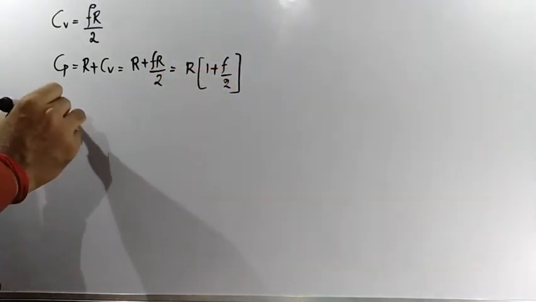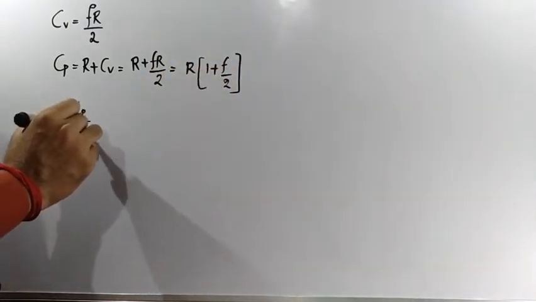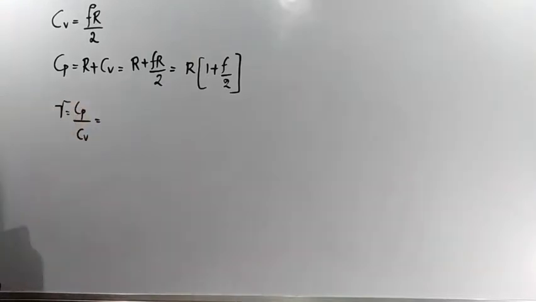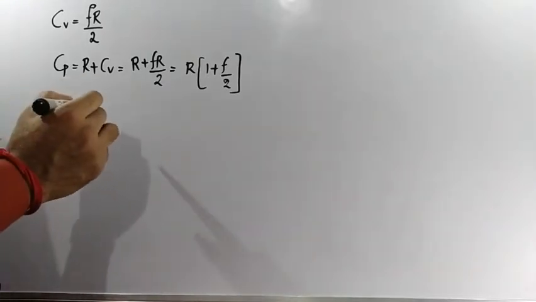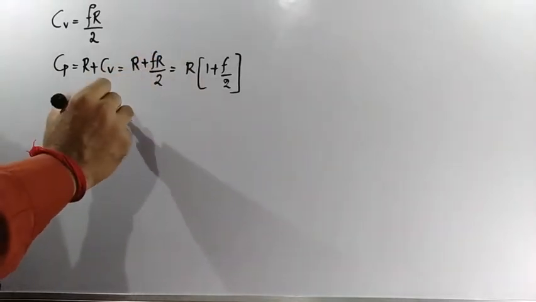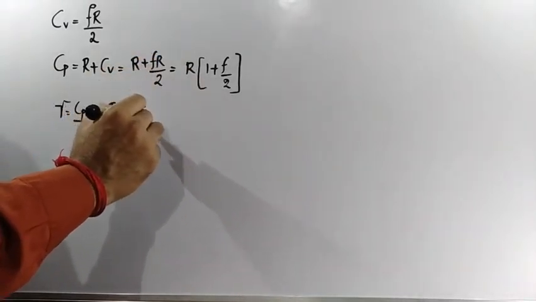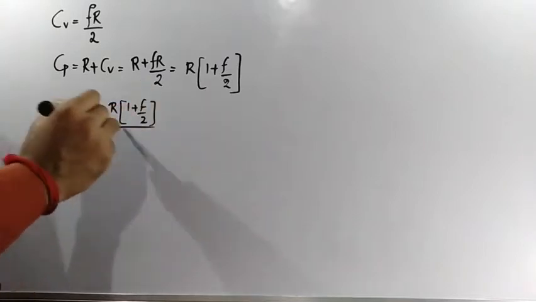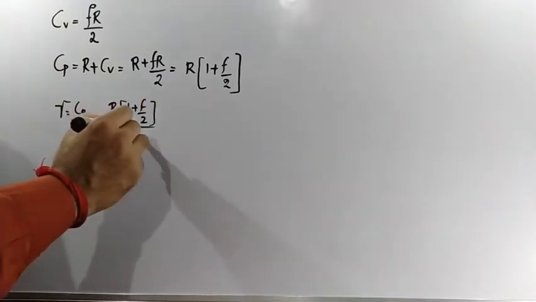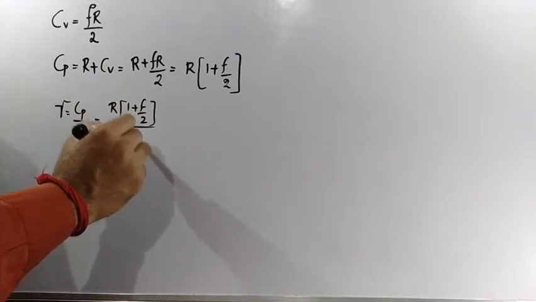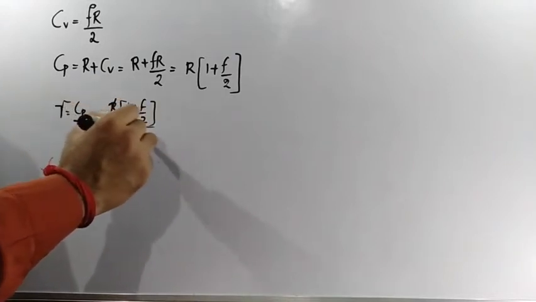Gamma is Cp by Cv. If you are unable to remember the formula, you can directly derive it like this: R inside the bracket 1 plus F by 2 divided by Fr by 2. Clear? R will get cancelled.